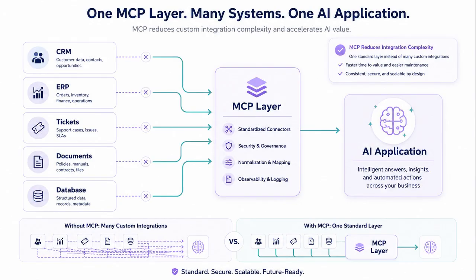Now let's look at what problem MCP solves. Businesses use many systems. Documents may be in one place. Tickets may be in another. Customer data may be in a CRM. Transactions may be in an ERP. Without a standard connection layer, integrations become complex. MCP helps AI applications connect to approved tools and data sources more consistently.